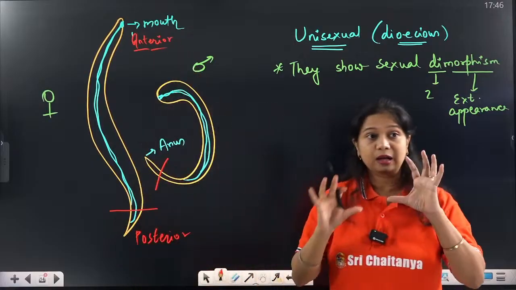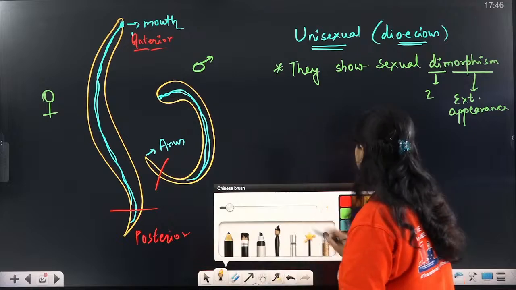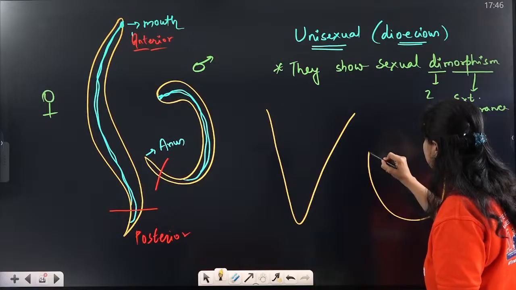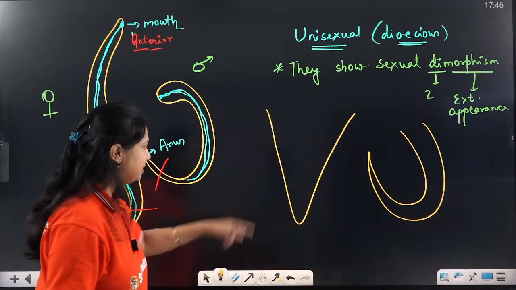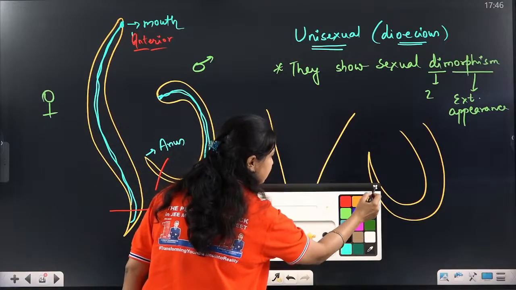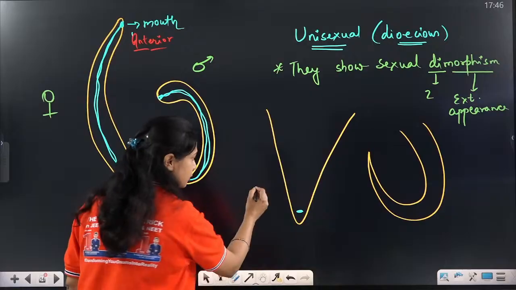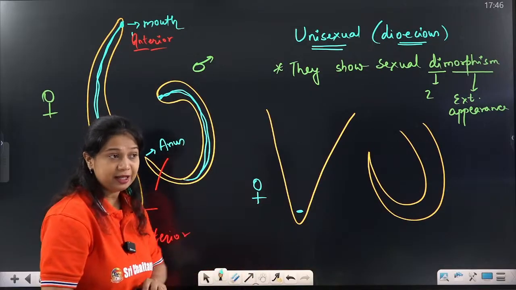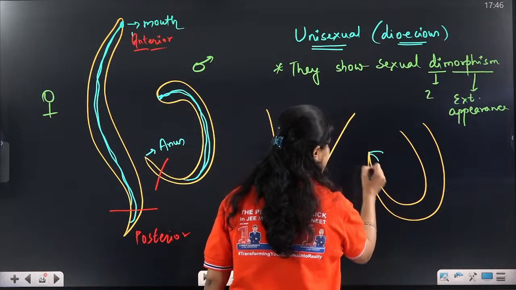If you take a larger look at the posterior end in a male and a female, what will you see? The posterior end of the female appears like this, and the posterior end of the male has a structure like this.